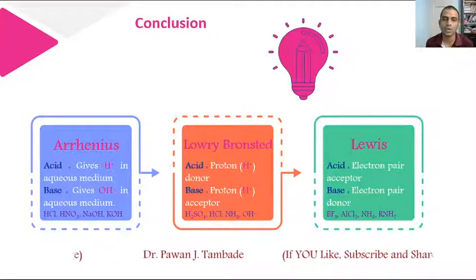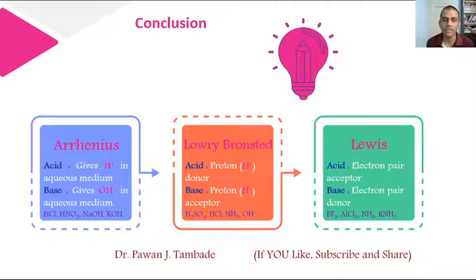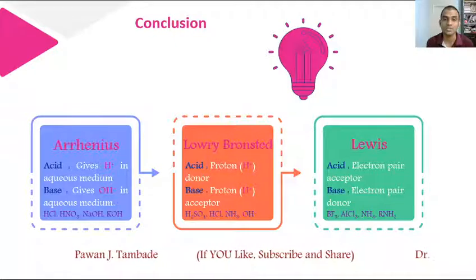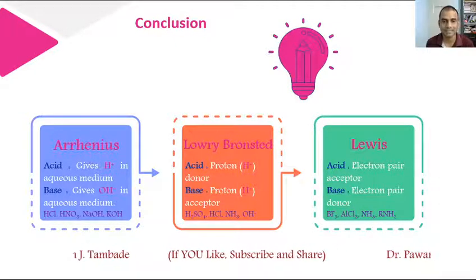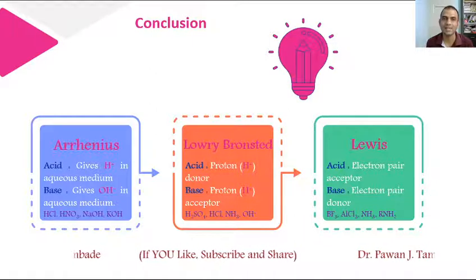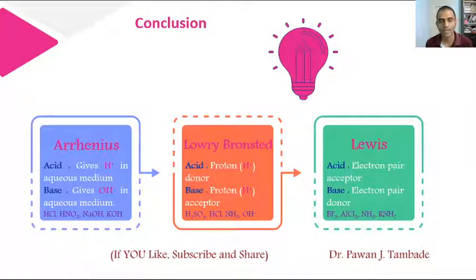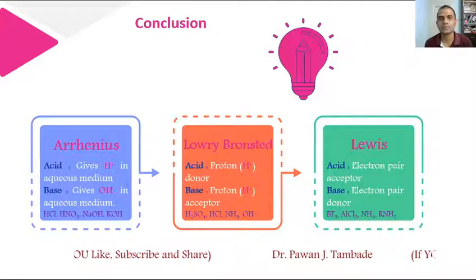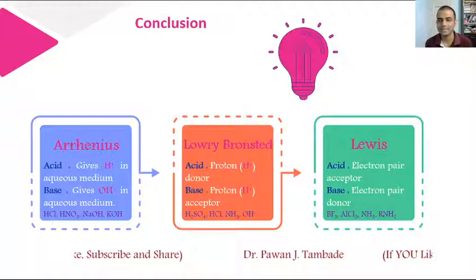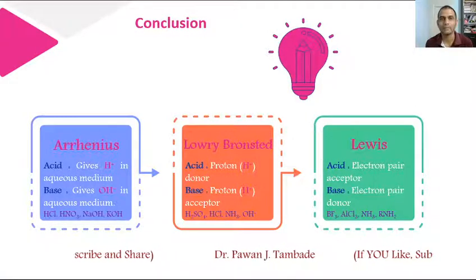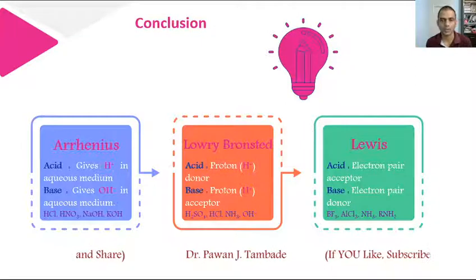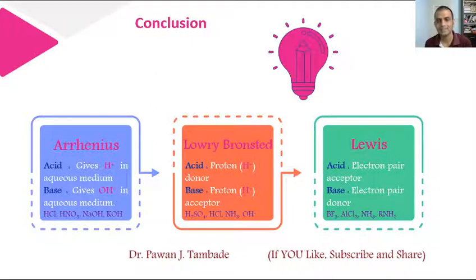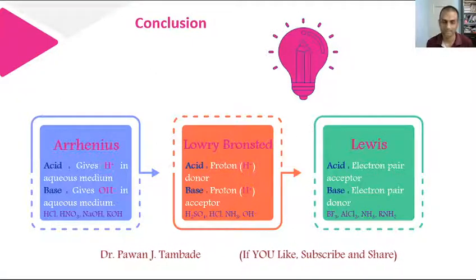The second theory was the Lowry-Bronsted theory. According to the Lowry-Bronsted theory, the substance which donates H positive ion is an acid and the substance which accepts H positive ion is a base. Some examples are H2SO4, HCl, HNO3, NH3, OH minus, carbonate anion and so on. And the third theory was Lewis's concept of acid and base. According to Lewis, an acid is an electron pair acceptor and a base is an electron pair donor. Some examples of Lewis acids and bases are BF3, AlCl3, NH3 and some amines.